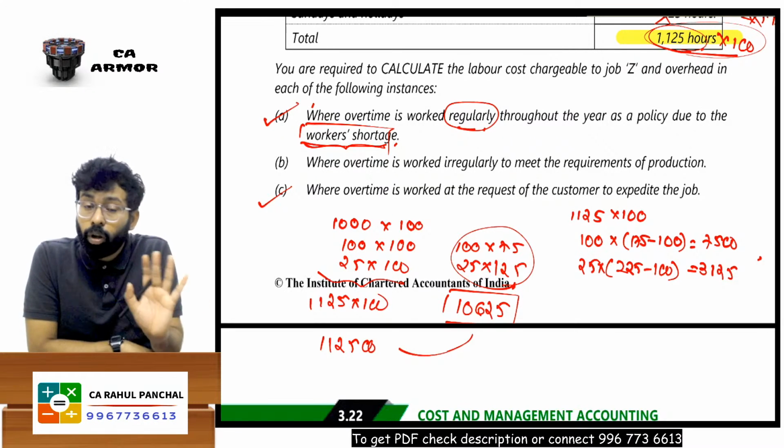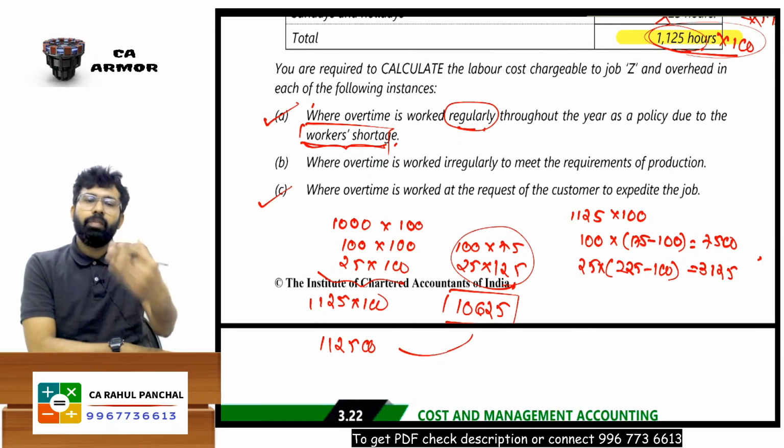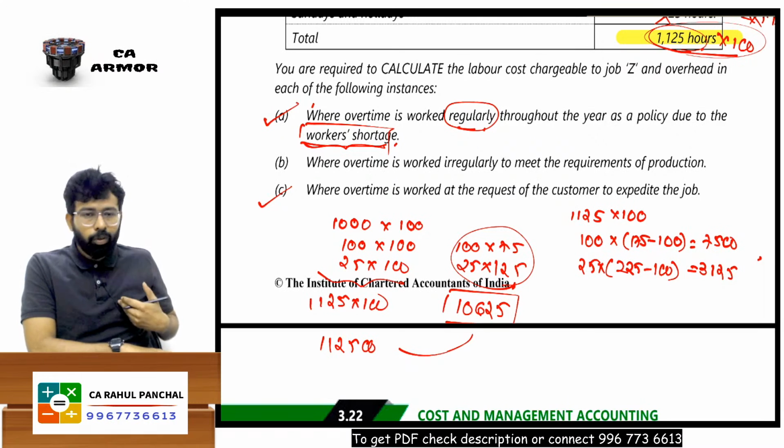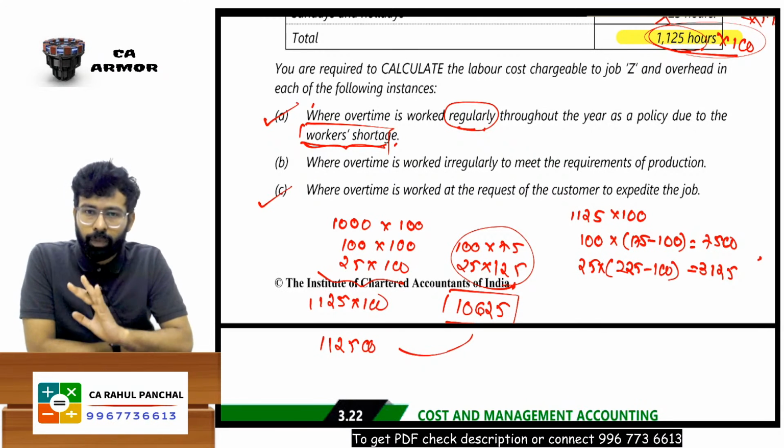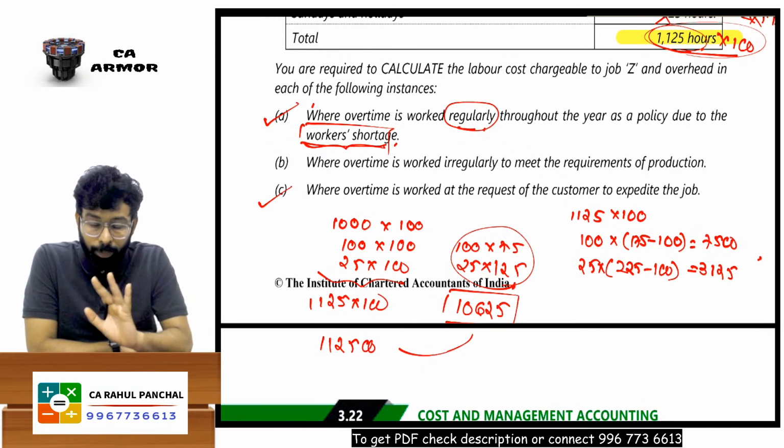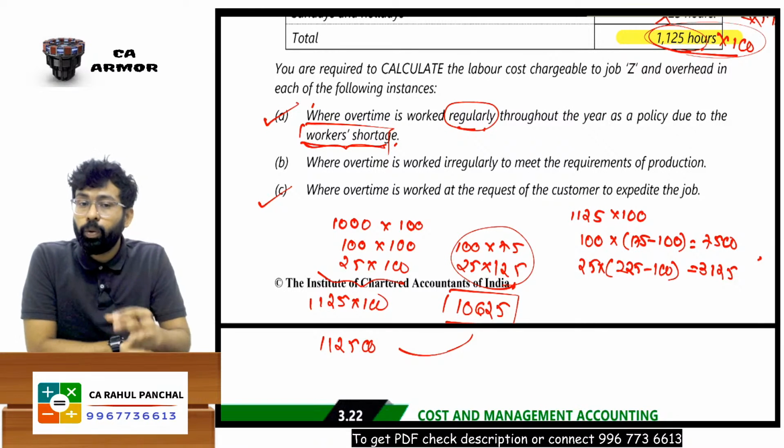Yes, because it is a normal cost now for you. You are going to incur the overtime cost every day. So you are not going to bear that. You have to recover it from the customer. You know it on the very first day. But the question arises, how will you recover?